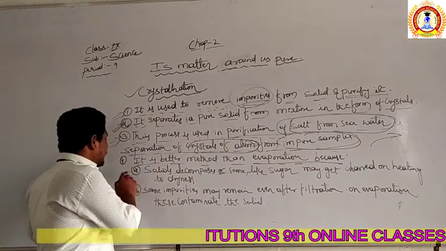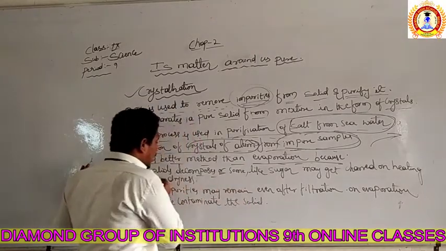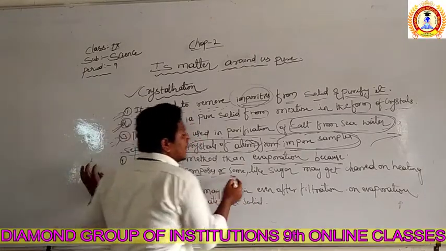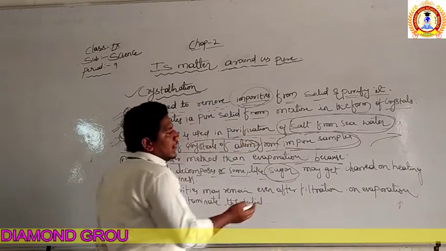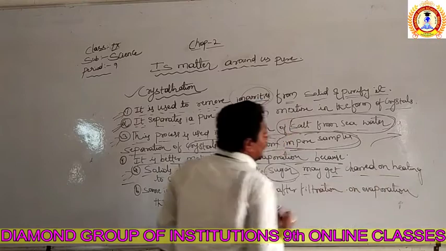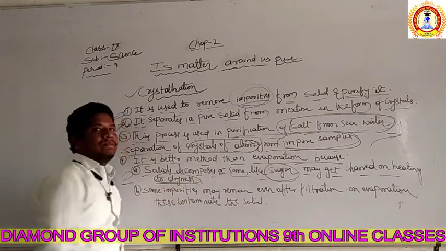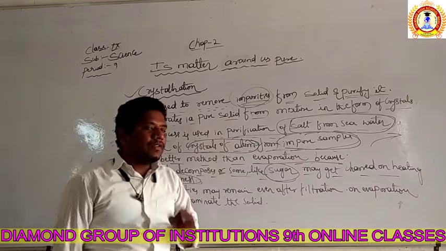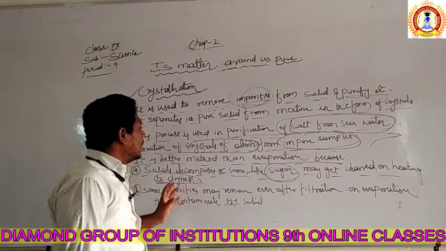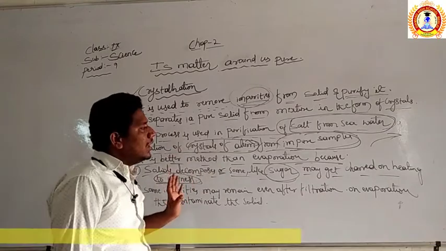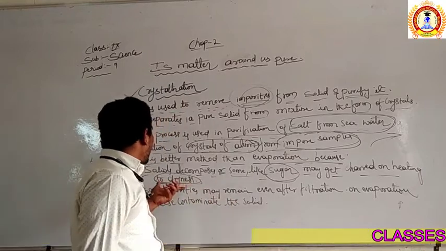There are two conditions. First, solids decompose. Some solids, like sugar, which is the example taken here, may get charred on heating to dryness. What is the quality of the solid? The solid gets decomposed. The example is sugar, which can get charred on heating to dryness.